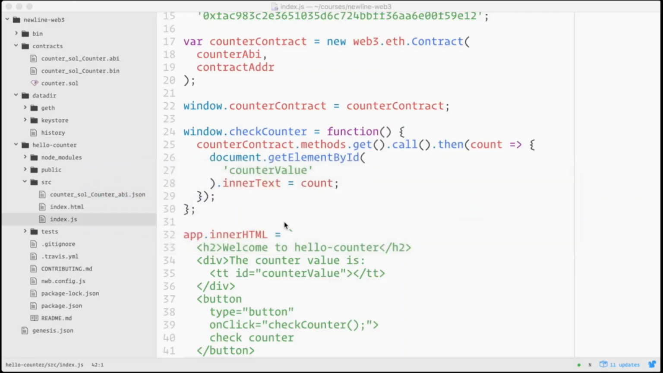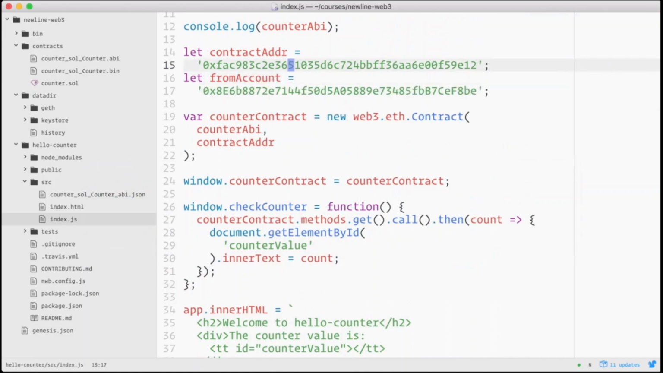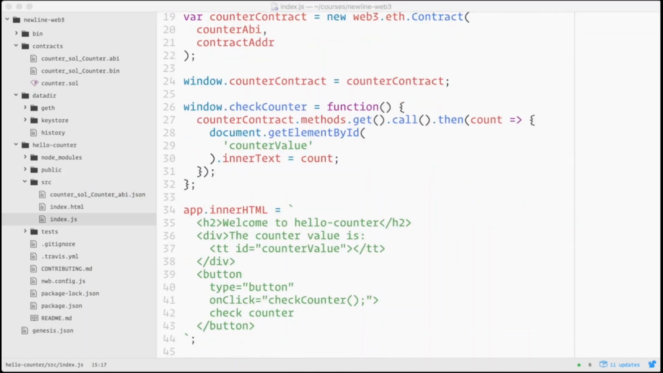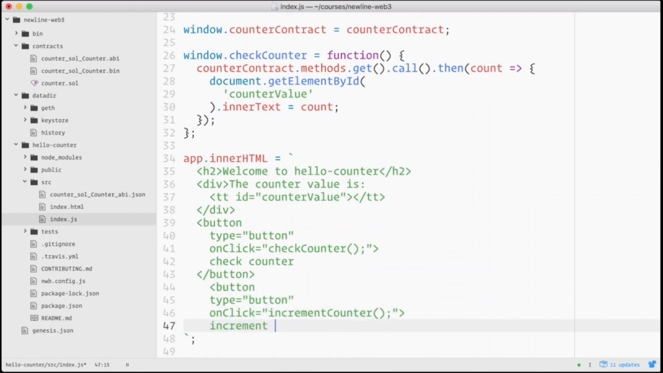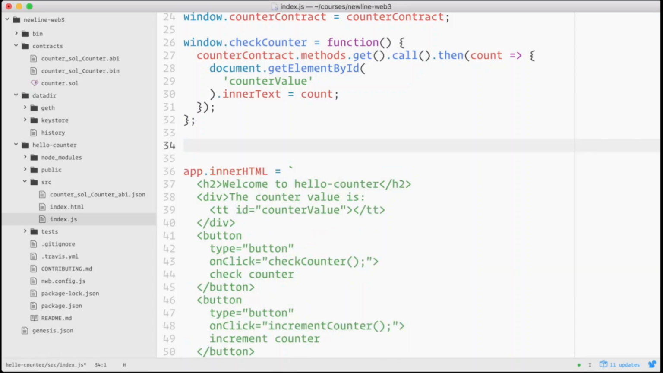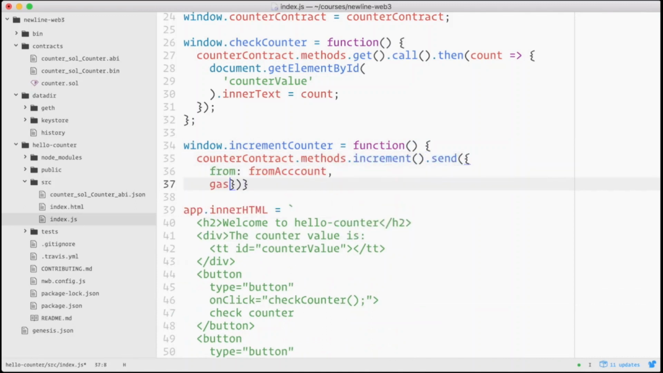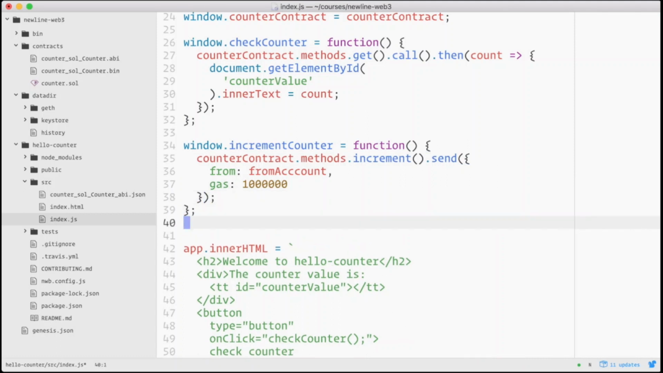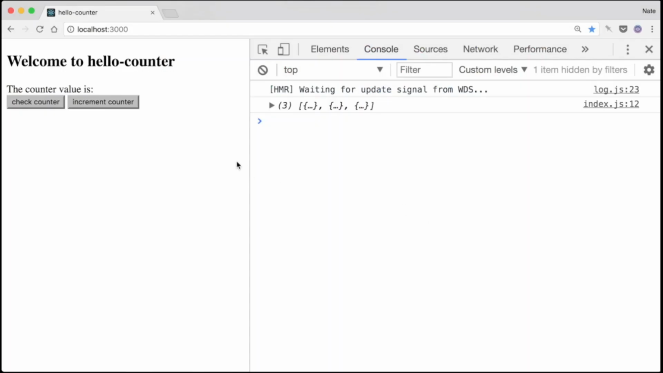We'll set our from account. So we're going to add a new button where onClick calls increment counter. And let's define our increment counter function. We'll call window.incrementCounter equals function countercontract.methods.increment.send from account gas 1 million. And let's flip back over to our browser and press the increment counter button. And we need to mine the transaction.